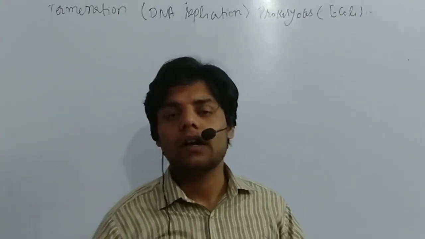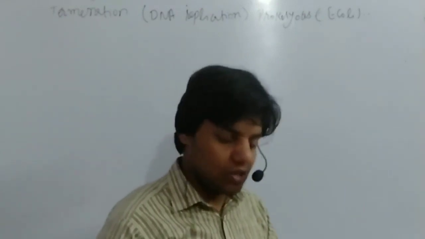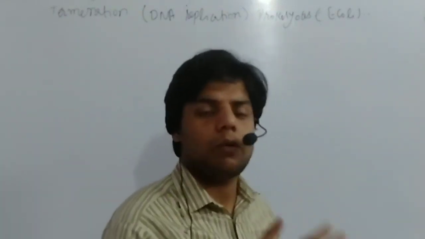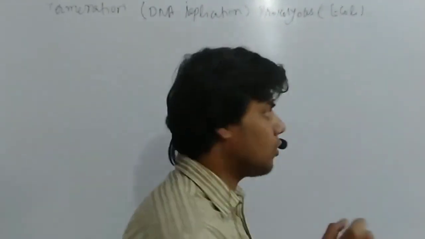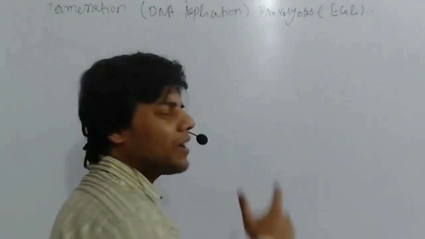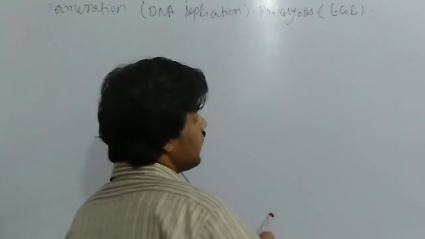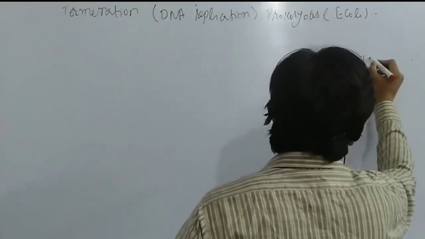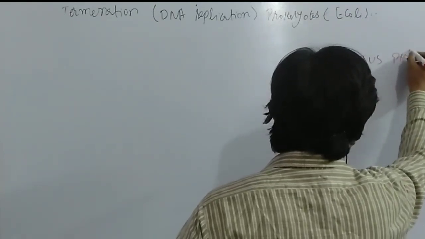We call that the termination stage in DNA replication in the prokaryotes. It is also involved in the eukaryotic cell, but inshallah we will explain DNA replication in eukaryotes as well. Now, what kind of proteins do we need in termination? We need a protein which we call the Tus protein.